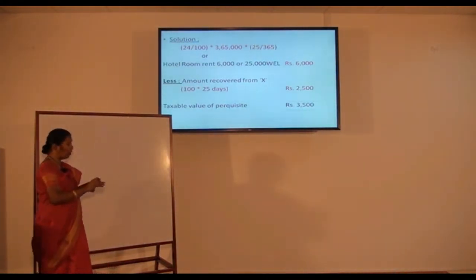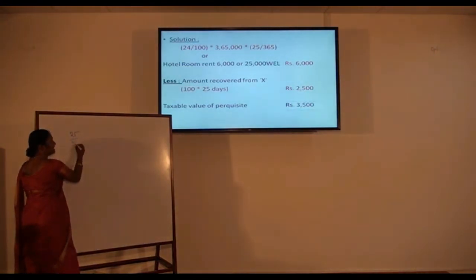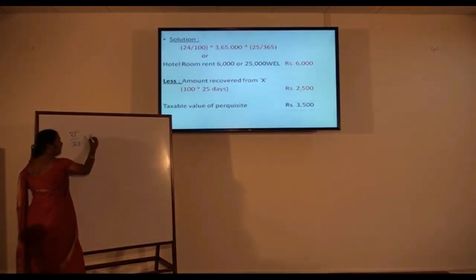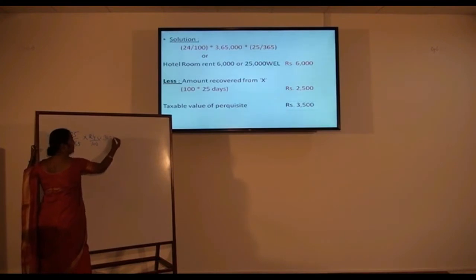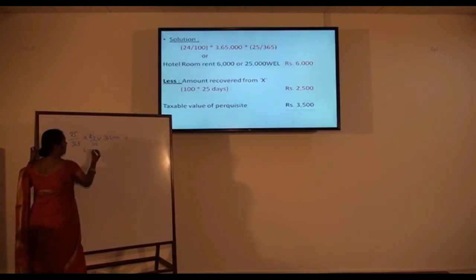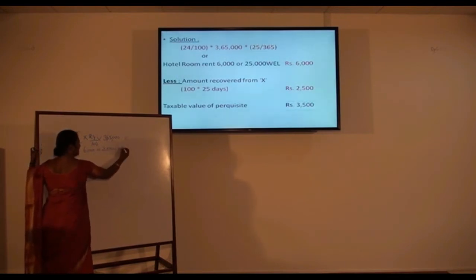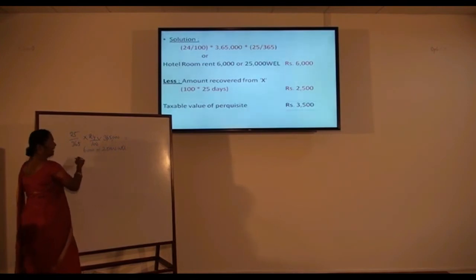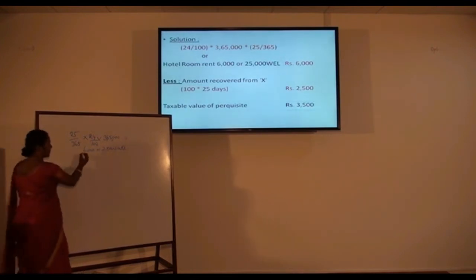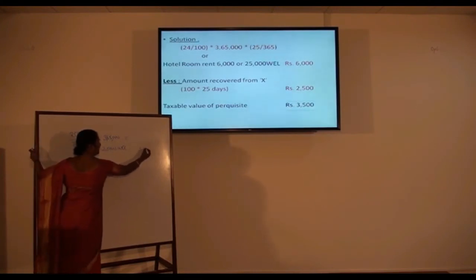He stayed for more than 25 days. So 25 days in a year, it consists of 365 days. As I told, 24% of the salary is to be taken. The salary which has been given in the problem is 3,65,000. So when you apply this, it comes up to rupees 6,000 or 25,000, whichever is less. The room rent paid by the employer is 6,000, as we calculated is 25,000. Whichever is less will be taken as 6,000.